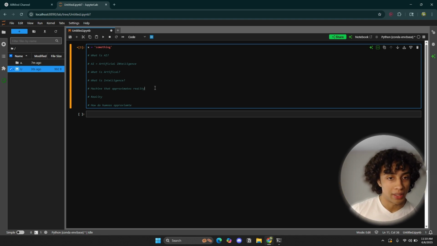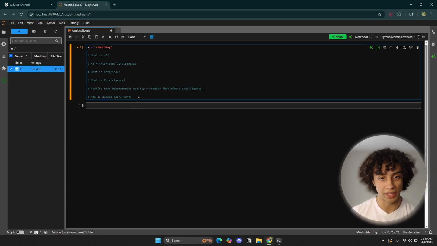So not only is AI just a machine that approximates reality, it's also a machine that mimics intelligence in general, or what seems to be like intelligence in general, right? Both these definitions right here are valid. Now, how do human beings approximate reality, right?